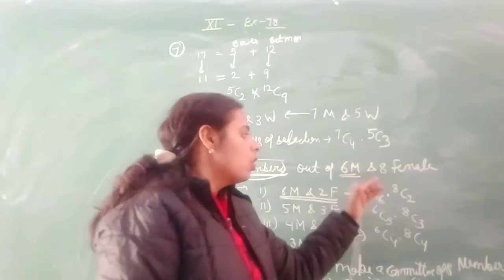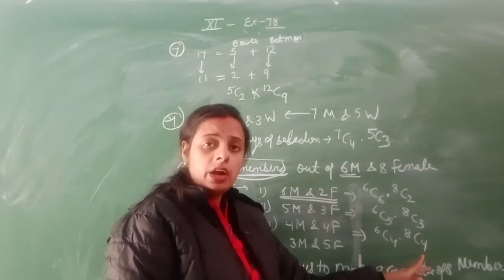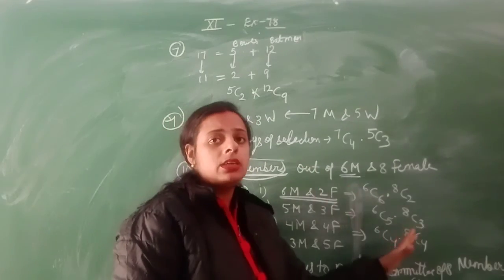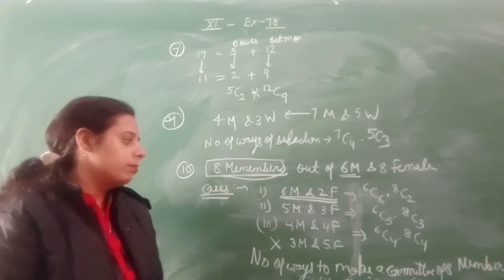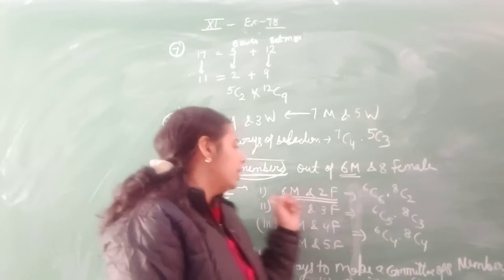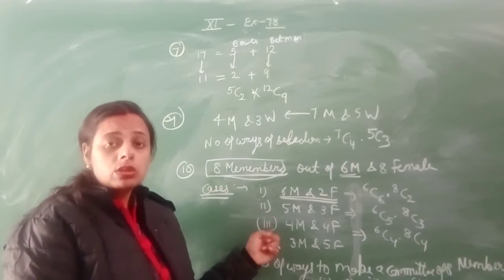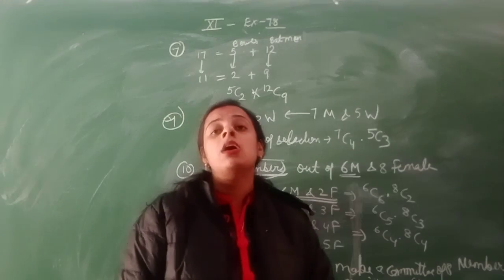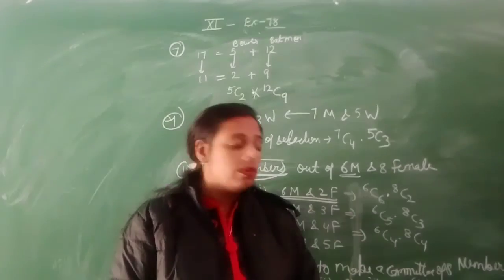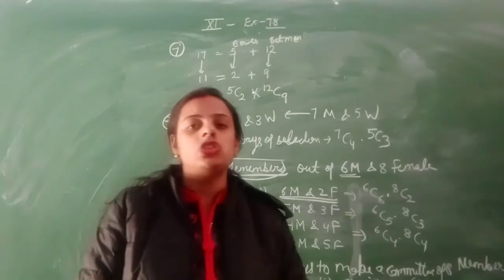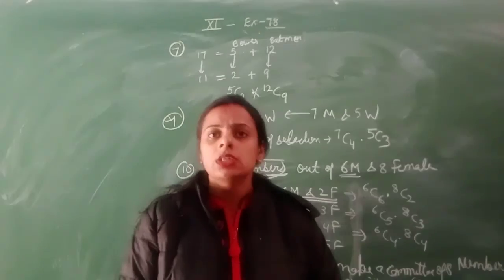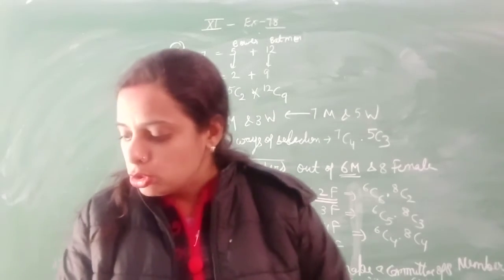Either first case or second case or third case, via any case you will get the committee of 8 members. So you have to add at the end the first part, second part and third part, so that you can get the maximum possible cases to get a committee of 8 members, with the condition that they should not be outnumbered. Come to the next question.